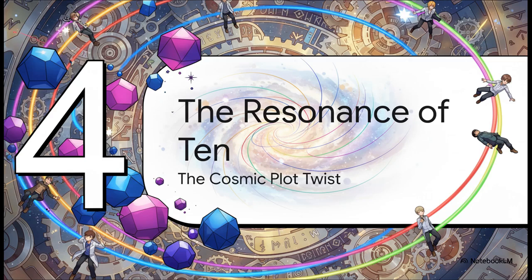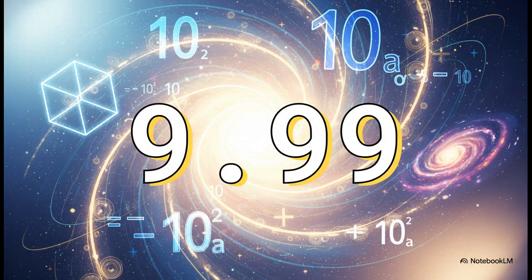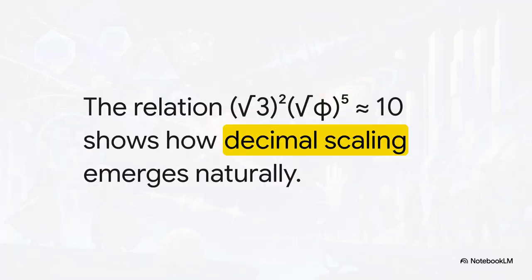All right, part 4, the resonance of 10, the cosmic plot twist. Now, earlier, you might have caught that both of those systems rely on a scaling factor of 10, specifically 10 to the power of a, to actually line up with observed reality. And honestly, at first glance, you'd be totally forgiven for thinking 10 is just some random independent number awkwardly jammed in there to make the math work out. But trust me, 10 is absolutely not a random parameter. This is where the synchronization equation comes in, and it is mind-blowing.